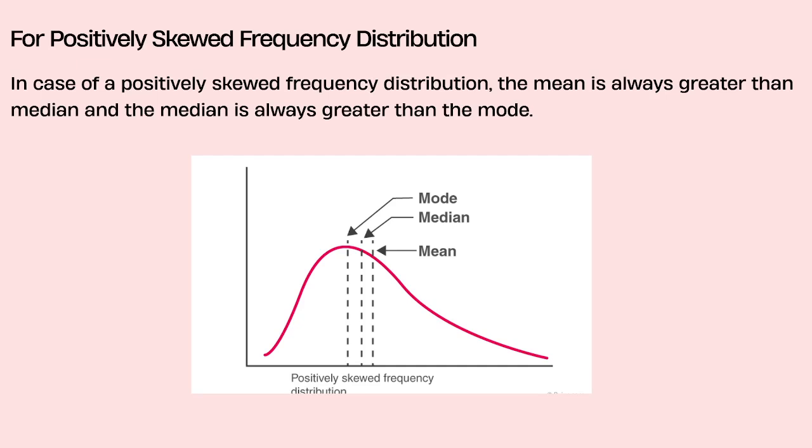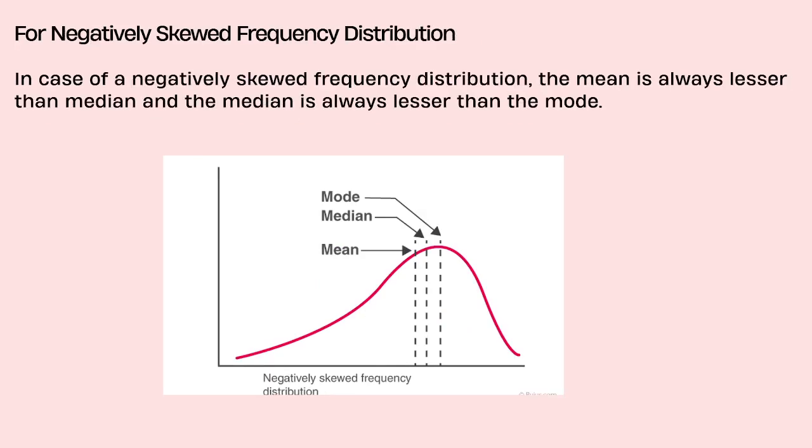Let's see the case of a positively skewed frequency distribution. Here, the mean is always greater than median and median is always greater than mode. Here, observe the bell-shaped graph. Here, the tail is moving towards the right. Here, the mean is highest.